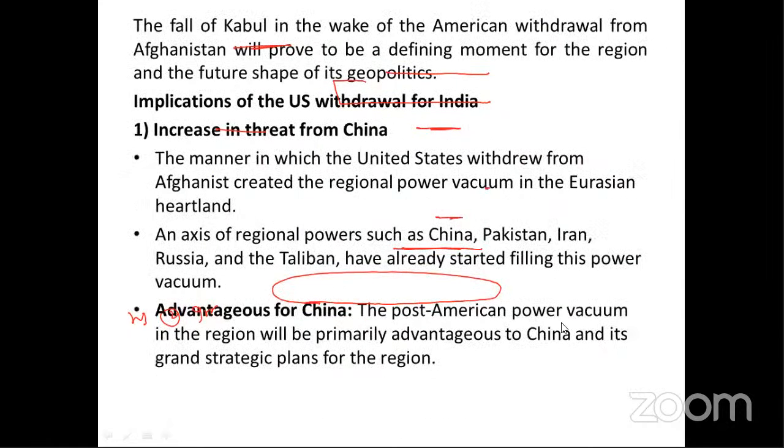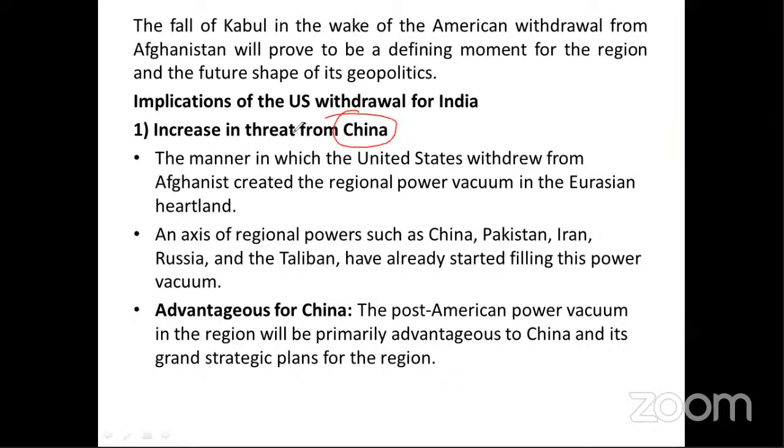Now let's talk about the article. First of all, we now understand very well why Afghanistan is important for India and what investments India has made in Afghanistan till date. Now, as you know, the withdrawal of US forces from Afghanistan: how will it affect India's foreign policy? The first important threat for India is an increase in the threat from China. Now China is making a lot of investment.